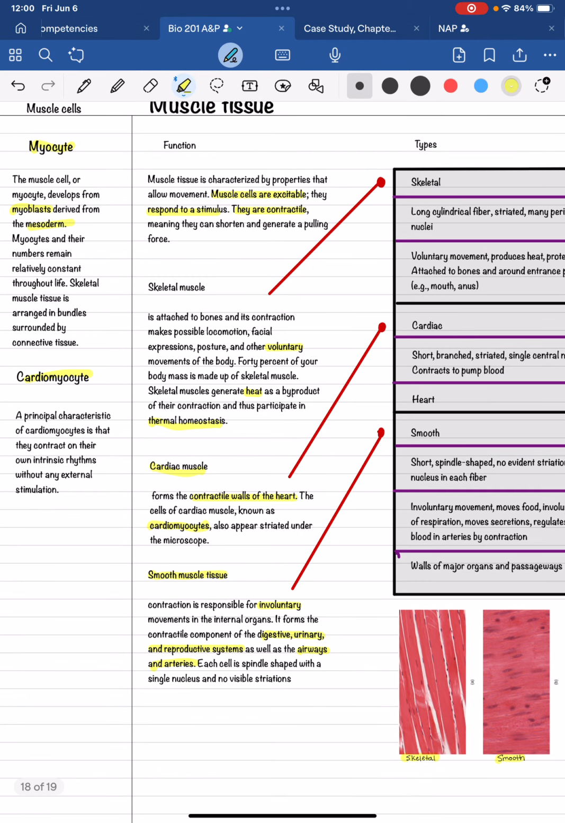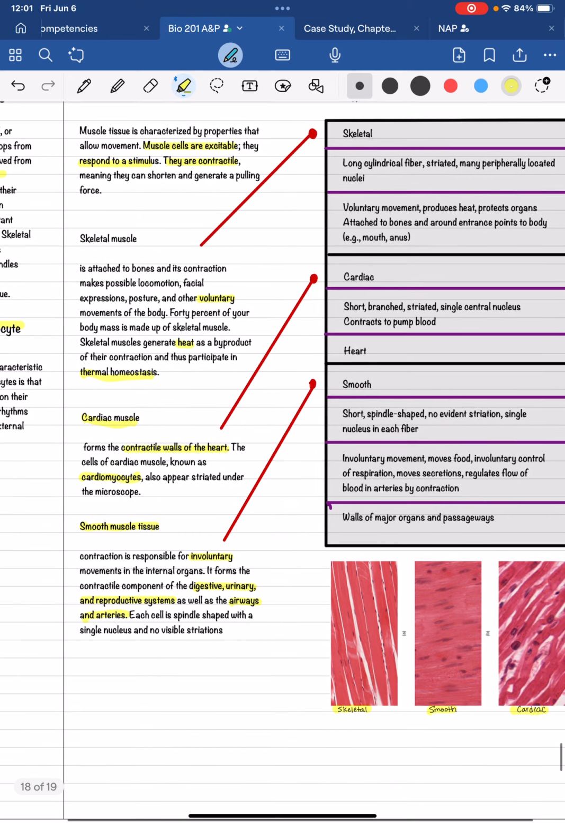Muscle tissue. 3 main types: skeletal muscle, cardiac muscle, and smooth muscle. Muscle tissue is characterized by properties that allow movement. These muscle cells are excitable, they respond to stimulus, and they are contractile. Muscle cells, the myocytes, these cells and their numbers remain relatively constant throughout your life. Cardiomyocytes, these are your cardiac cells.